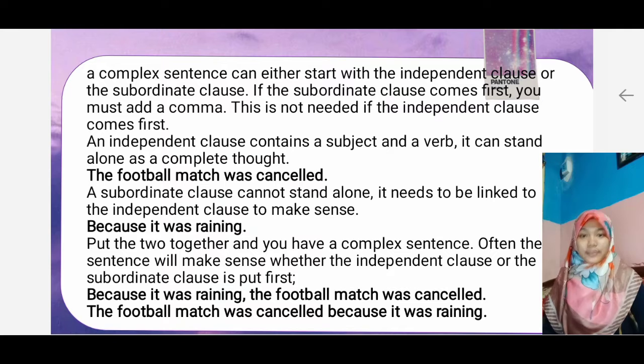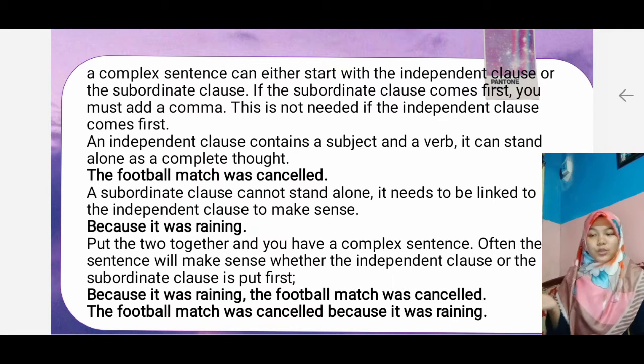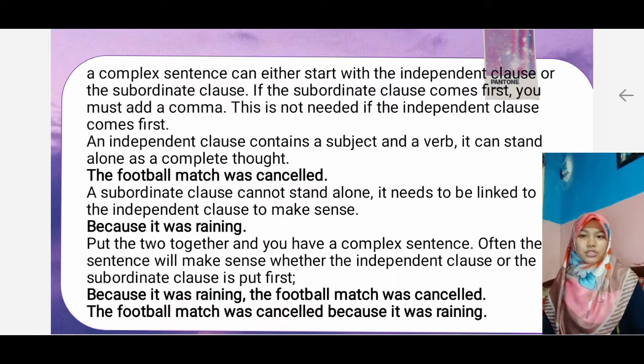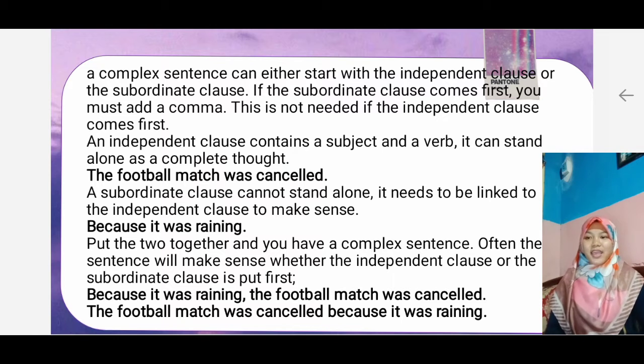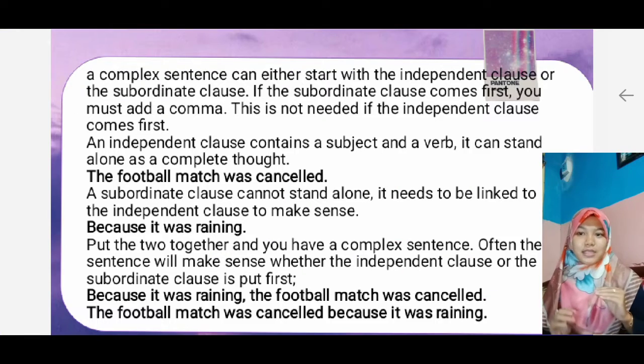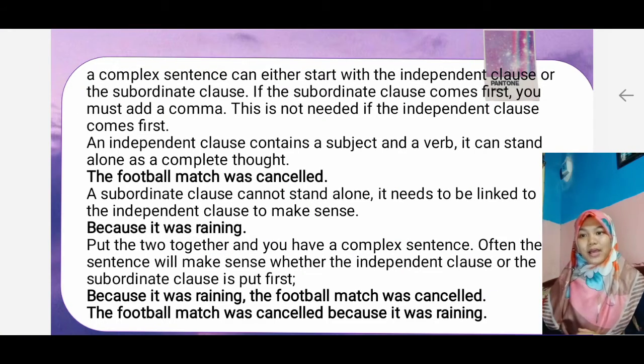So the example is like this. Because it was raining, comma, the football match was cancelled. And the second is, the football match was cancelled because it was raining, without a comma. Why?